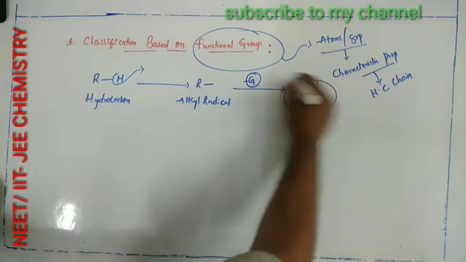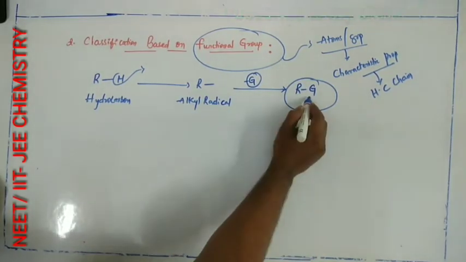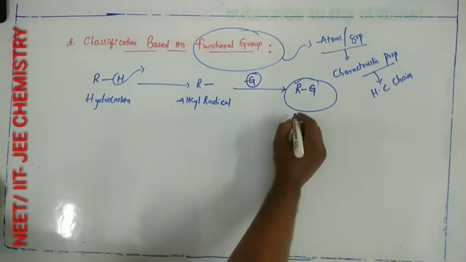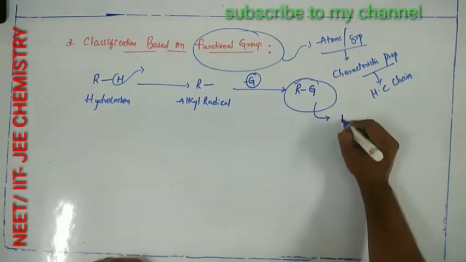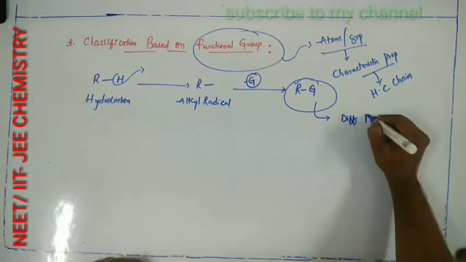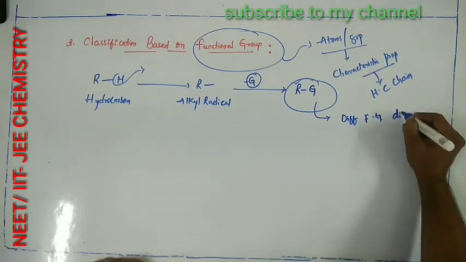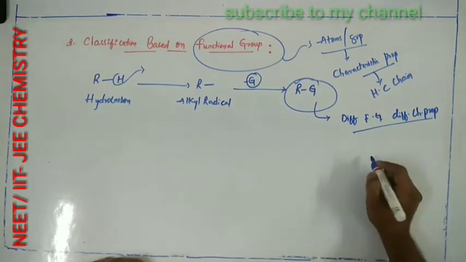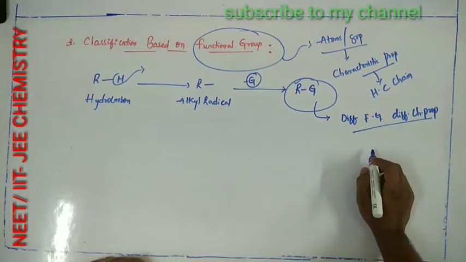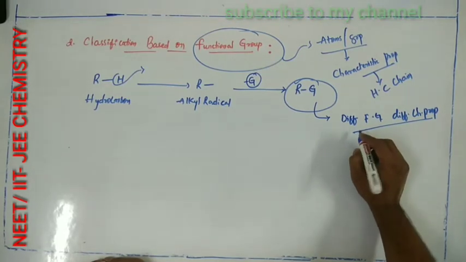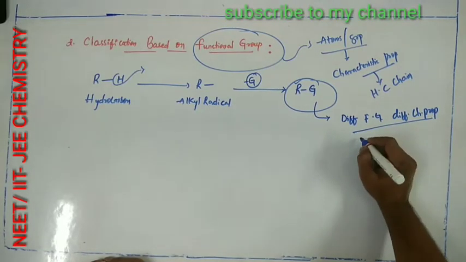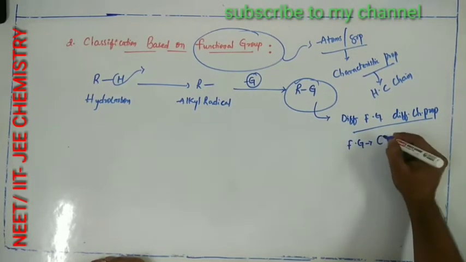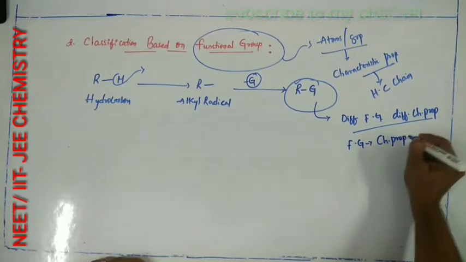This functional group gives special characteristic properties to the hydrocarbon chain. Different functional groups have different chemical properties. The functional group decides the chemical properties of the compound.